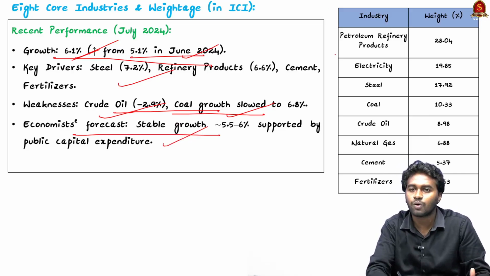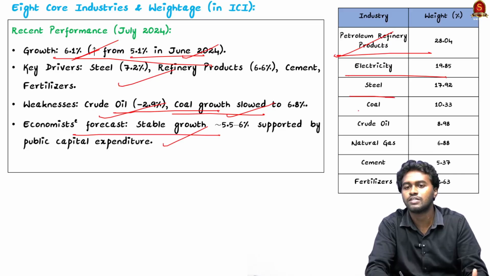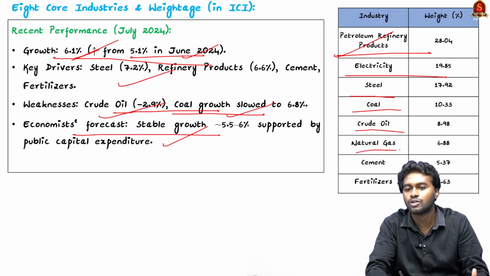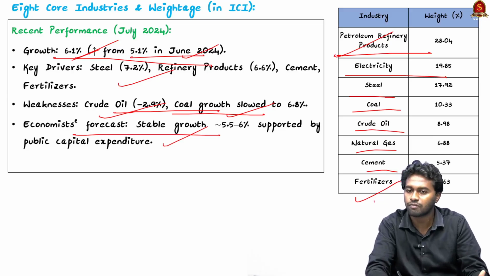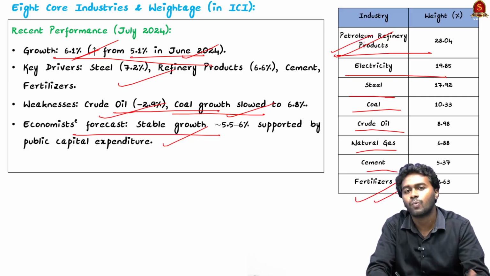So here you can see the weightage of different industries. First we have the petroleum refinery products, and second we have the electricity, then it is followed by steel, coal, crude oil, natural gas, cement and fertilizer. So the fertilizer has the lowest weightage, therefore the fourth statement was correct, and the petroleum and refinery products come first, not the crude oil, and therefore statement 1 is incorrect.